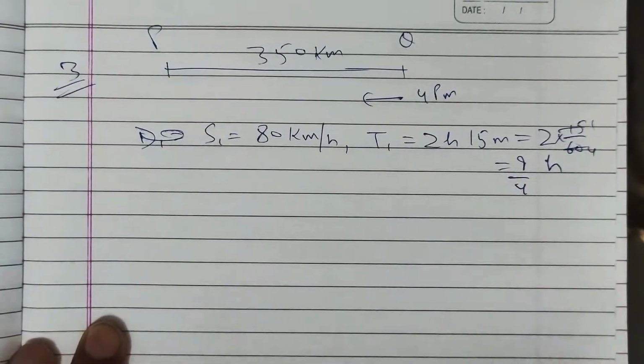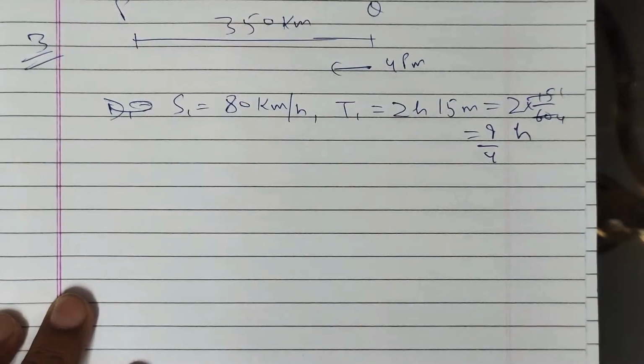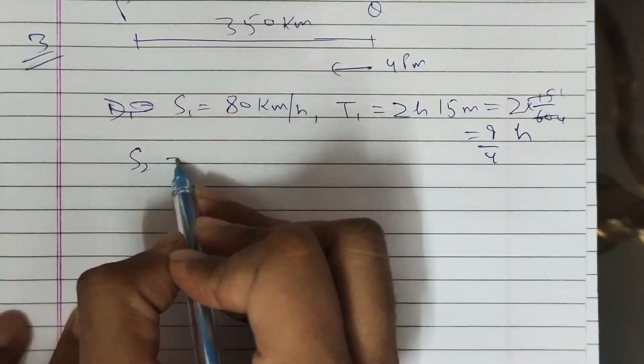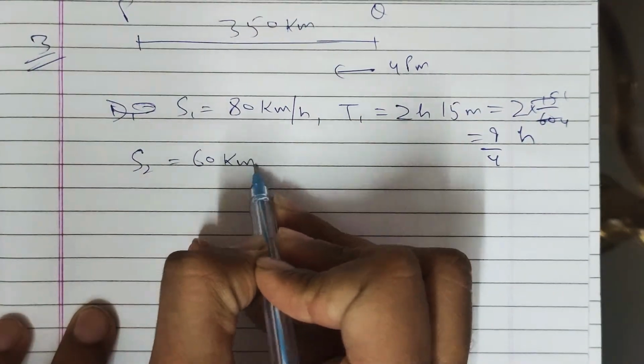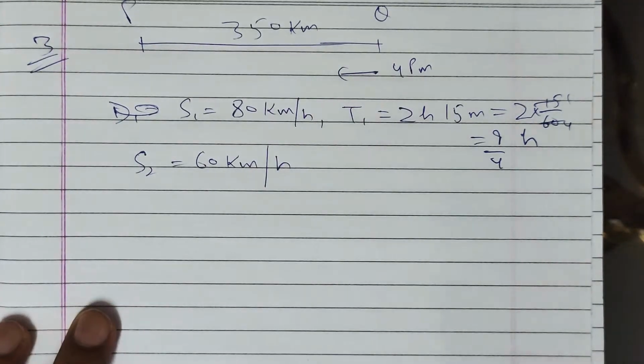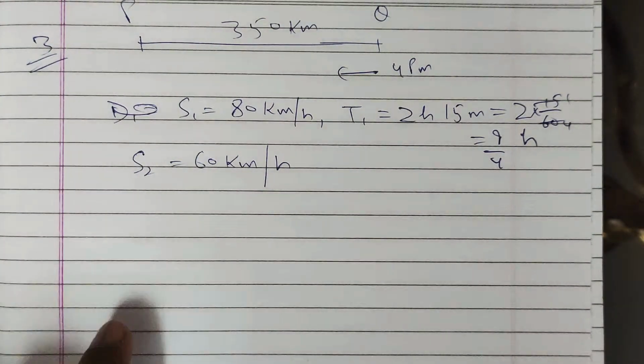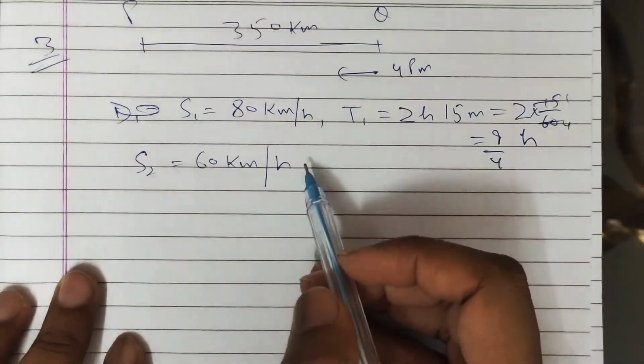So he traveled 9 by 4 hours with a speed of 80 km per hour, and after that he reduced speed to 60 km per hour. So S2 is 60 km per hour, right? We have to find the time at which the man reaches town P.